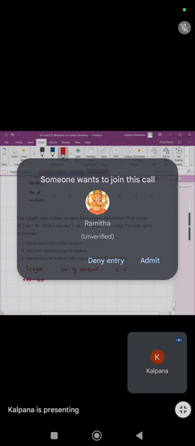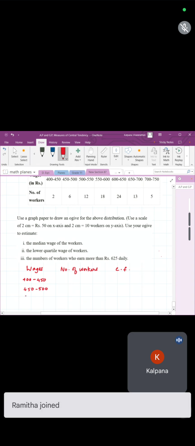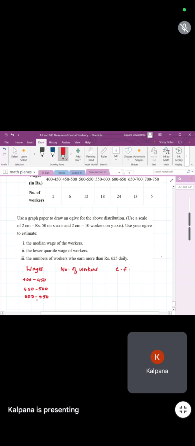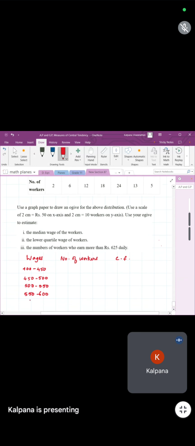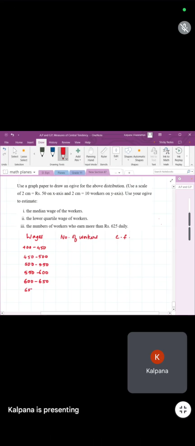400 to 450 to find the cumulative frequency. Quickly find and write what all we need. 550 to 600, 600 to 650, 700 to 750.